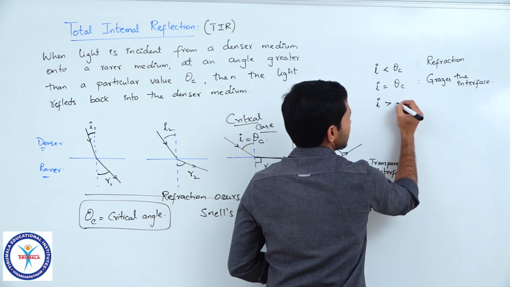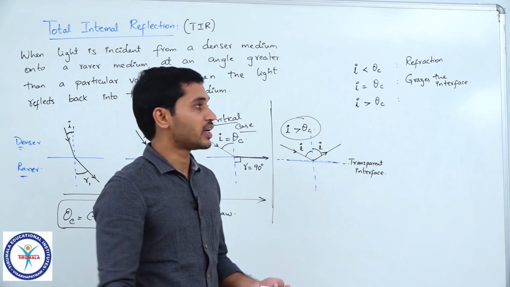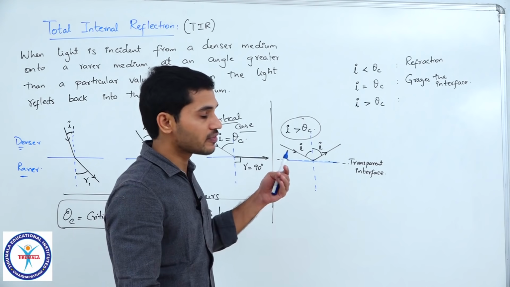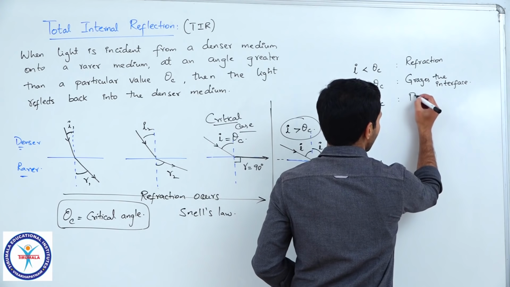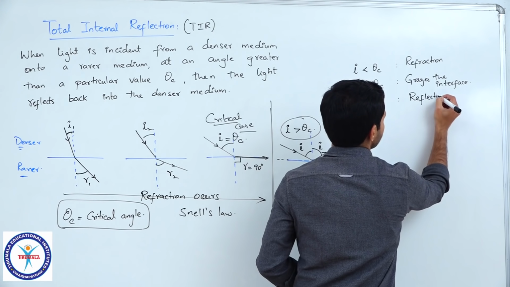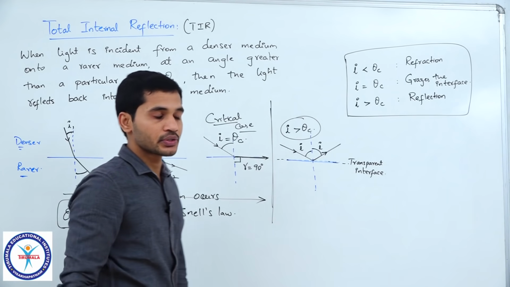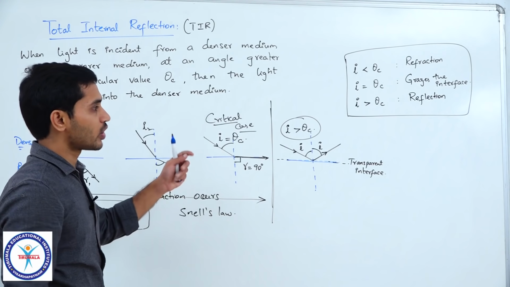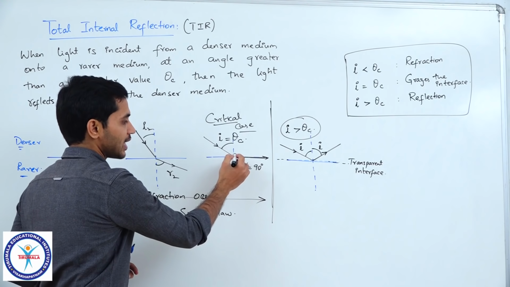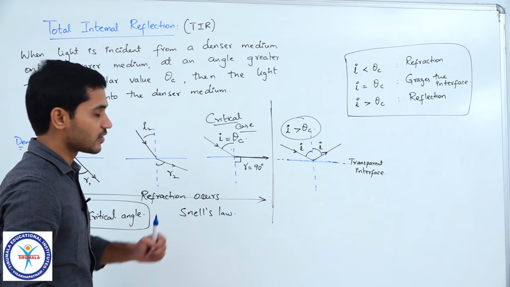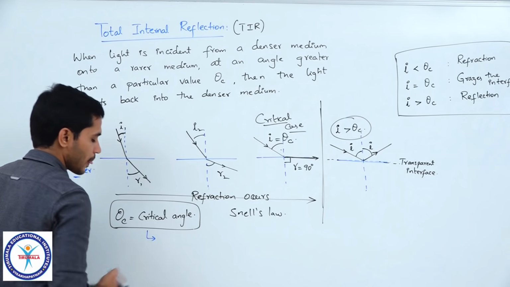Now, what happens if i is greater than theta c? There is no way that refraction can occur. The light ray will not enter into the next medium at all, it just gets reflected back following the laws of reflection. So, reflection occurs. This is the basis of whatever we are going to discuss from now onwards, and wherever that transition from refraction to reflection happens, that particular angle of incidence is what we call the critical angle. So, we can also write the definition for this, right.